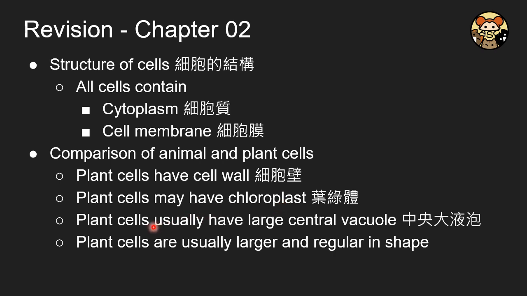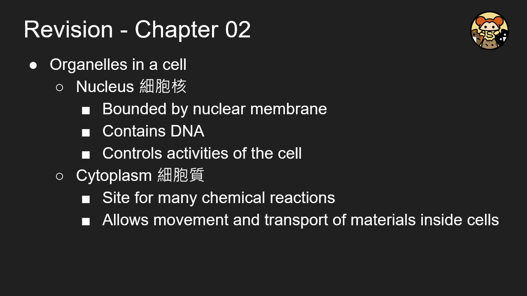And also the plant cell usually has a large central vacuole, and it is usually not a must. Okay, so the plant cell will usually be larger and regular inside. So you may notice that points 2, 3, and 4 are not a must, but point 1 is a must. That's why in the exam, always remember the first rule.